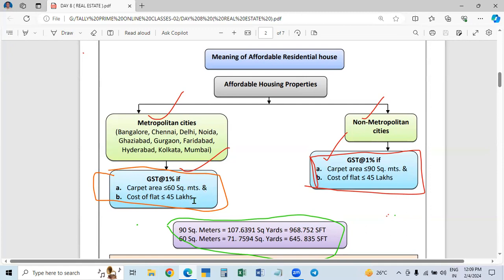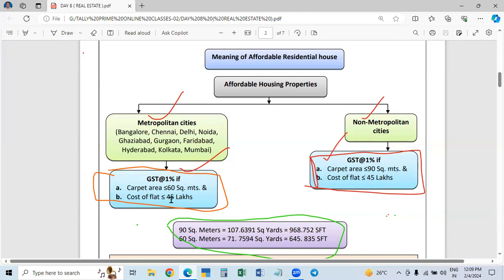In addition to that, we will pay maintenance charges for 2 years, 3 years, and some additional amenities like a generator. We will not take all these payments into account. We take only the registration value.